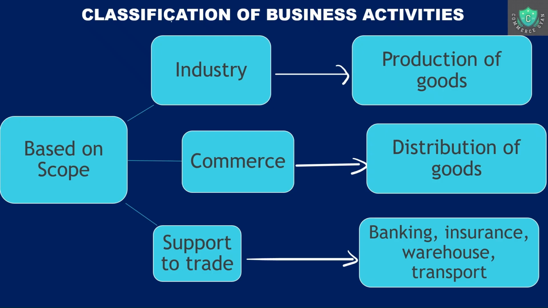So if you have to distribute the goods, you need transportation. If you have to pay each other, you need banks. If the goods are damaged, then you will need insurance. So all these are supportive activities to the trade. So scope would define in the format of industry, commerce, and support to trade.